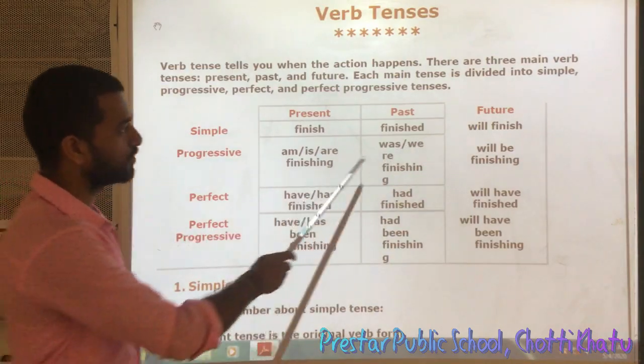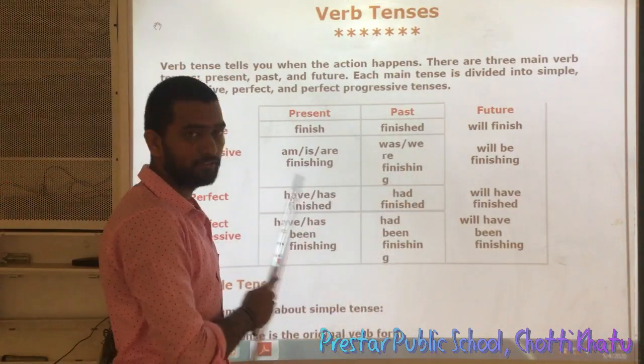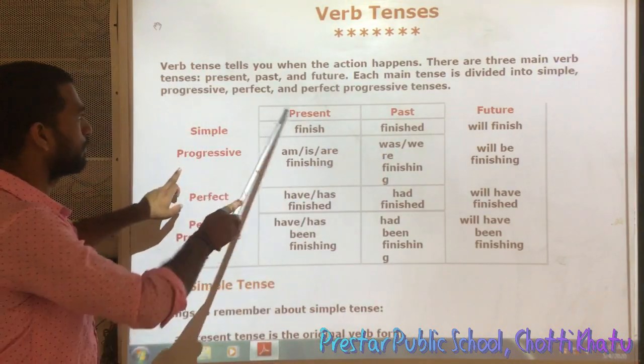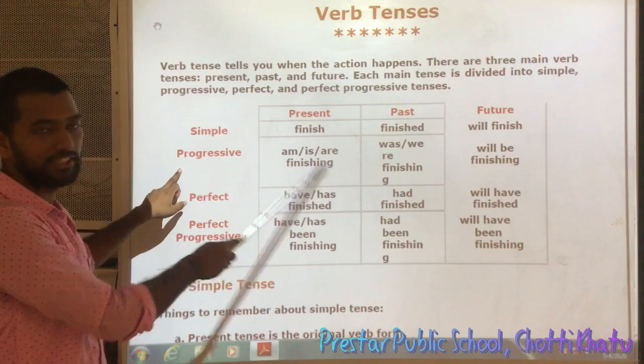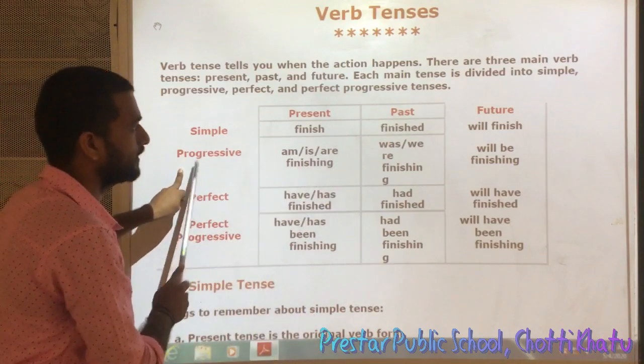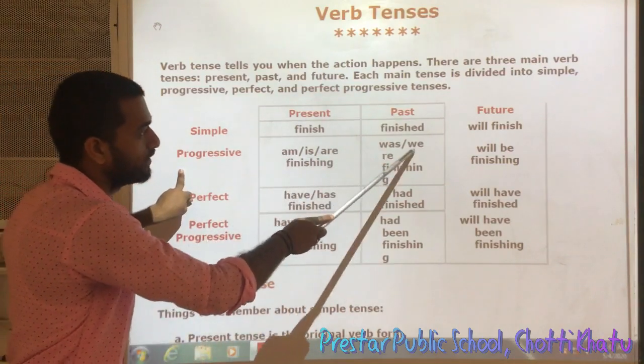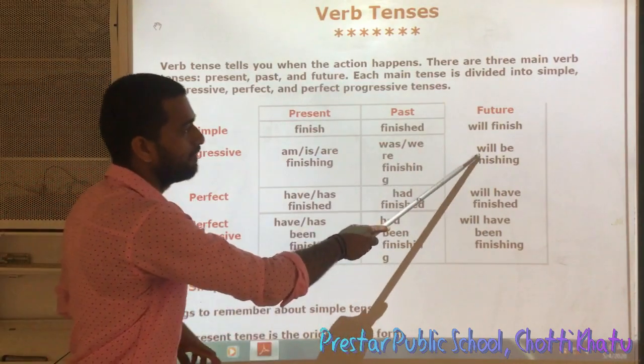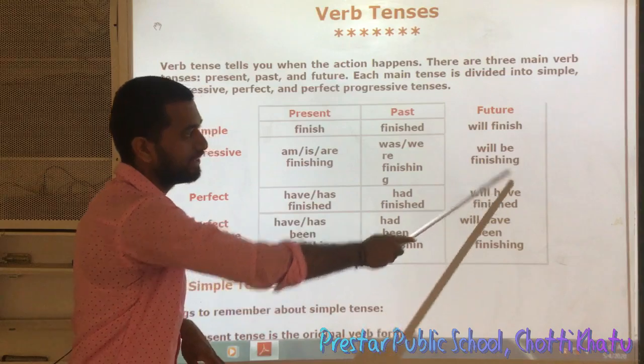Helping verbs are changed, but V1 ing is used in each and every case. So present continuous: am, is, are plus V ing form. Next, past continuous: helping verbs are was, were plus V ing form. And in future, will or shall be plus V ing form.